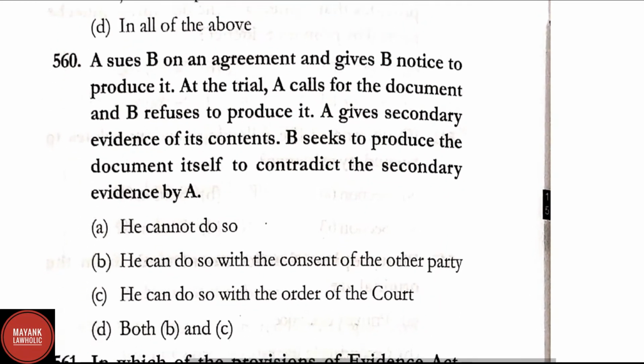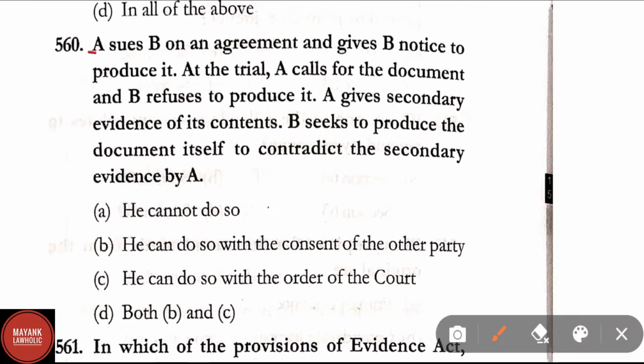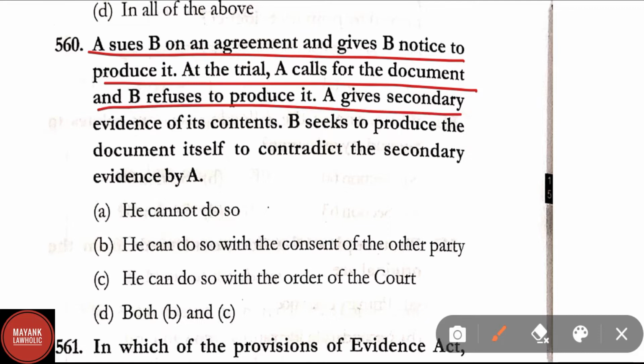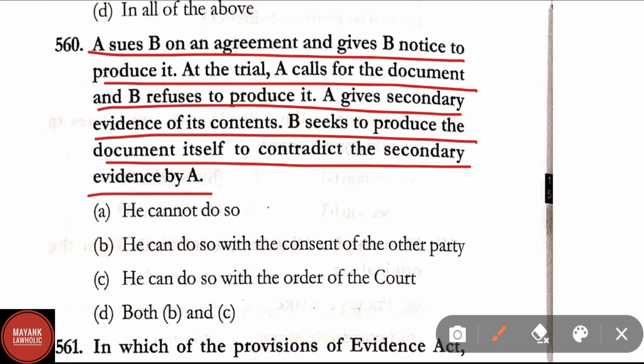Question number 560. A sues B on an agreement and gives B notice to produce it. At the trial, A calls for the document and B refuses to produce it. A gives secondary evidence of its contents. B seeks to produce the document itself to contradict the secondary evidence by A.